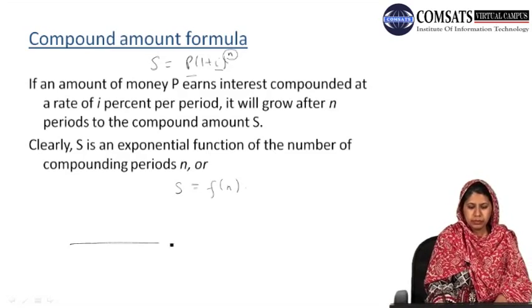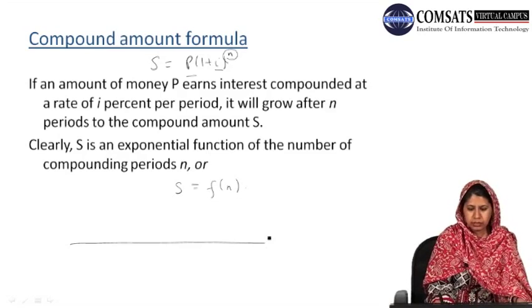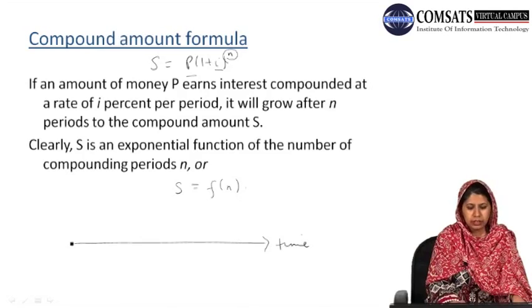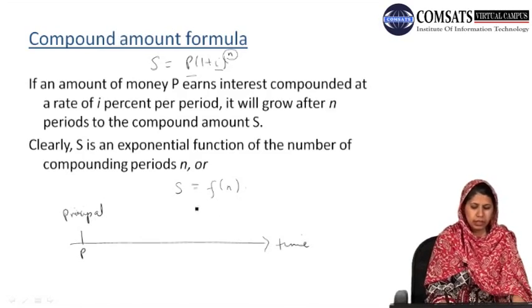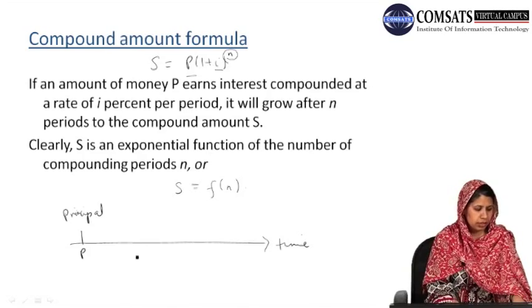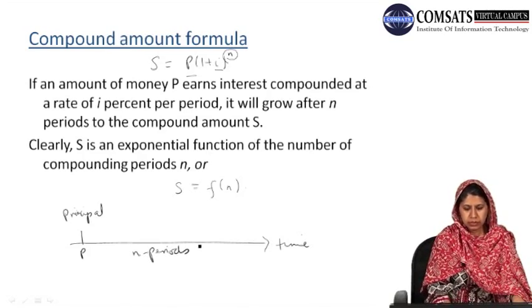For example, this is our time scale and this is our principal amount P. After n periods of time we are here, this is our S, known as the compound amount.